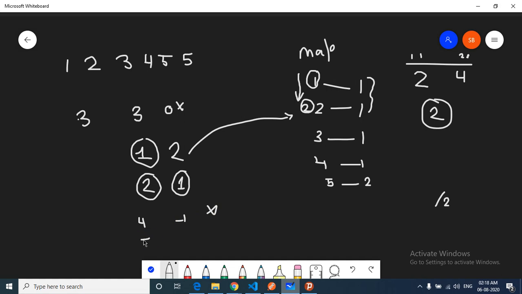So we will not take this case. If one person's weight is 5, then the other person is 2, this is also not possible. So the total number of pairs which has the total weight equal to 3 is equal to 1. After doing this, we will count it as 2, because for 1 we will take the minimum of both of them, which is equal to 1, and then at 2 it is also counted again, so the total will be 2. We'll divide it by 2 and then the answer will be equal to 1. Okay, this is the total number of pairs we can form with a total weight of 3.